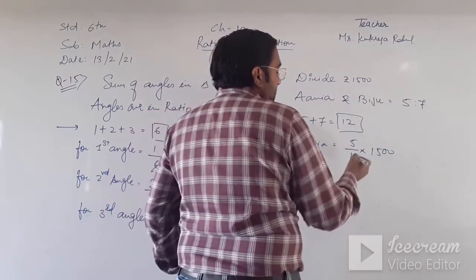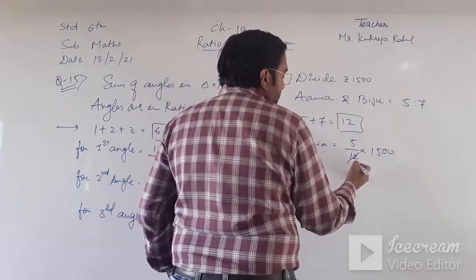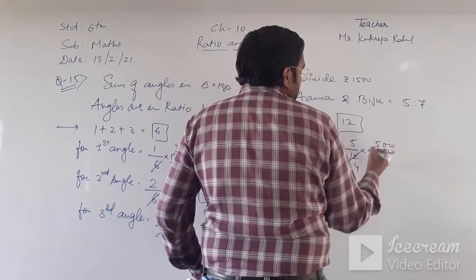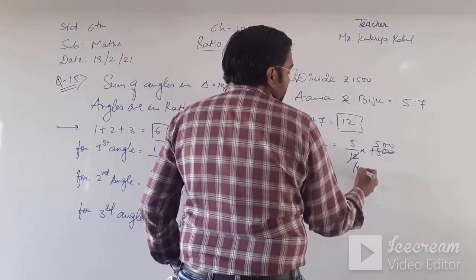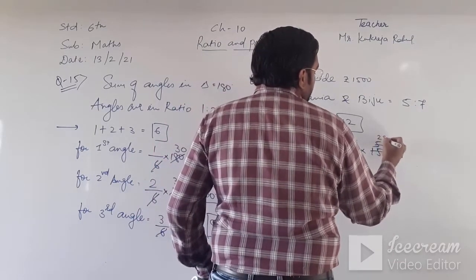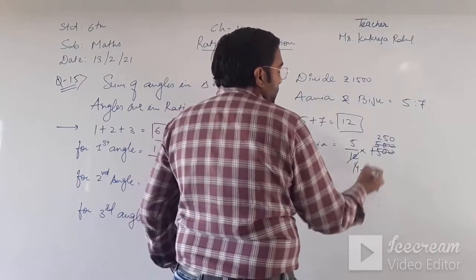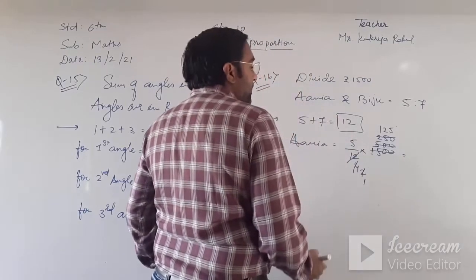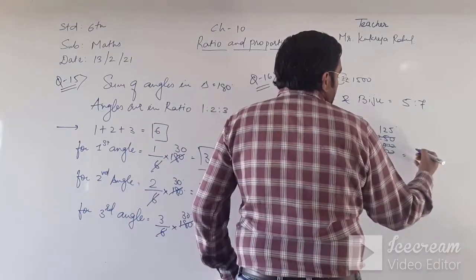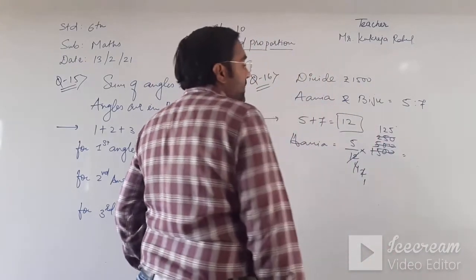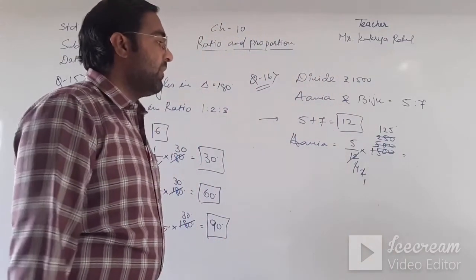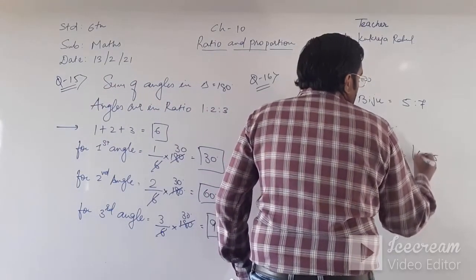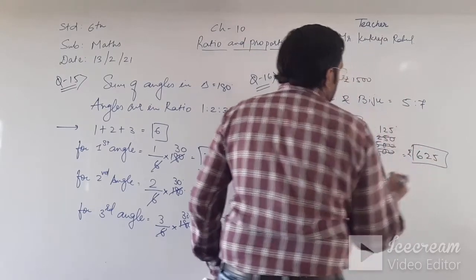So we take cancellation of that. 12 divided by 3 is 4, 1500 divided by 3 is 500, 500 divided by 4 is 125. So the answer will be 125 fives: 25 fives are 125, and 100 fives are 500, so 500 plus 125, that is 625. How much money? Rupees 625.